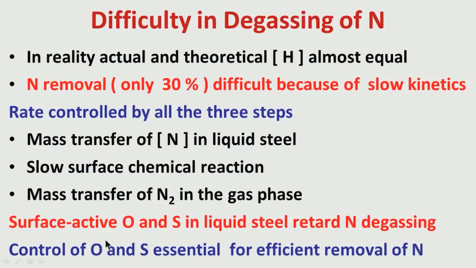So, to enhance denitrogenation, that means enhance removal of nitrogen, control of oxygen and sulfur is essential, because oxygen and sulfur are very surface active. So, if they are present in liquid steel in large amount, they will preferentially go to the surface at the cost of nitrogen. So, the removal of nitrogen gets slow. So, this is the requirement, that means oxygen and sulfur, first deoxidation and then good desulfurization are essential for getting a good amount of nitrogen removal.